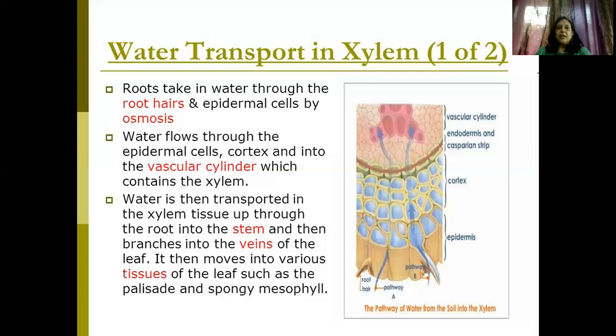These are the parts of the leaf. Here you can see the epidermis, the cortex, the endodermis and the vascular cylinder. So you can see the water going up through the xylem.